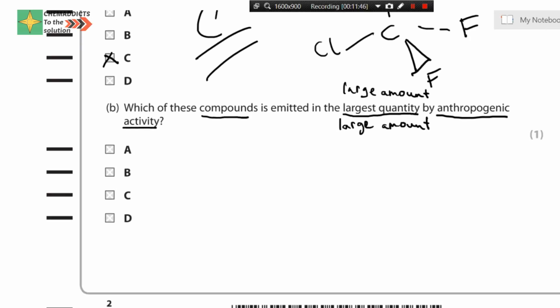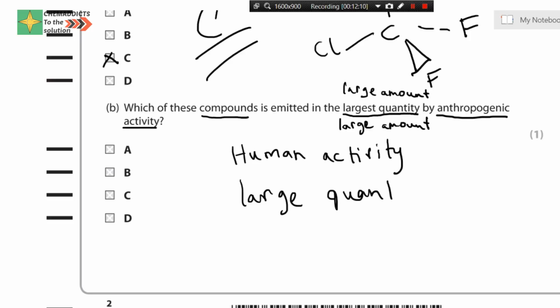The question was, which of these compounds is emitted in large amount by anthropogenic activity? Let us first write the criteria. One is human activity, and the other criteria is large amount, large quantity, whatever you say.